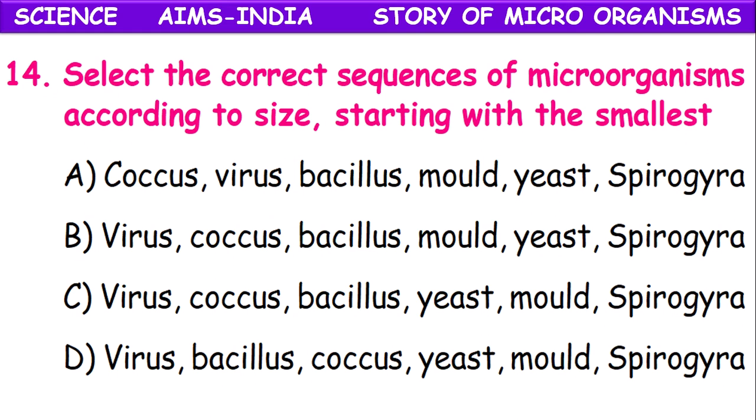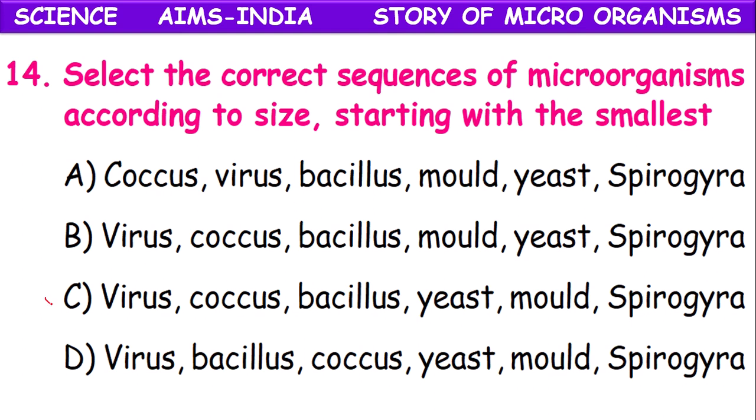Select the correct sequence of microorganisms according to size, starting with the smallest. Coccus, virus, bacillus, mold, yeast, spirogyra. Virus, coccus, bacillus, mold, yeast, spirogyra. Virus, coccus, bacillus, yeast, mold, spirogyra. Virus, bacillus, coccus, yeast, mold, spirogyra.